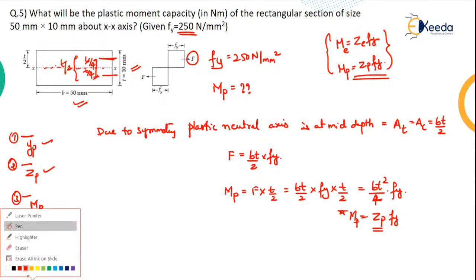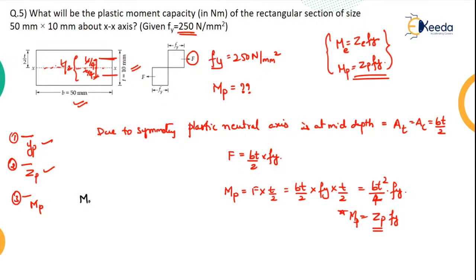Okay. So what will be the value of your MP? MP is nothing but BT square by 4 into Fy. Breadth is 50, thickness is 10 square, whole divided by 4 into Fy, which is how much? 250. So on calculation, how much will you get? 5 into 25 divided by 4.